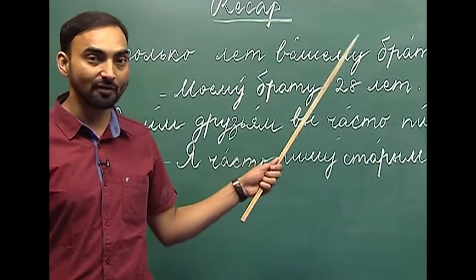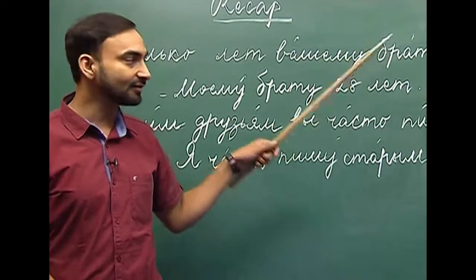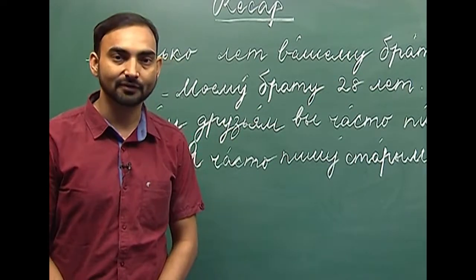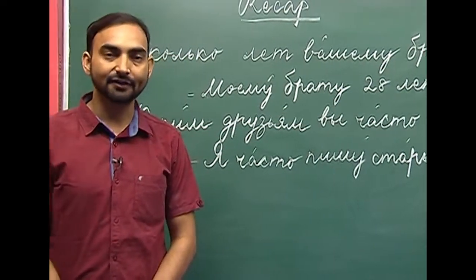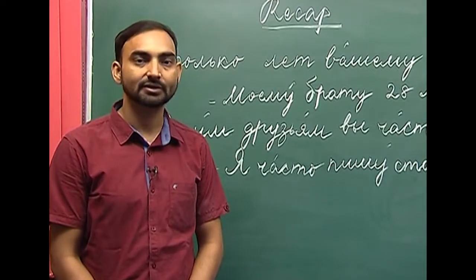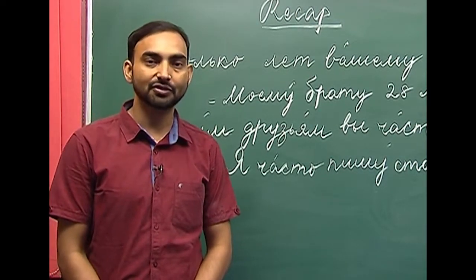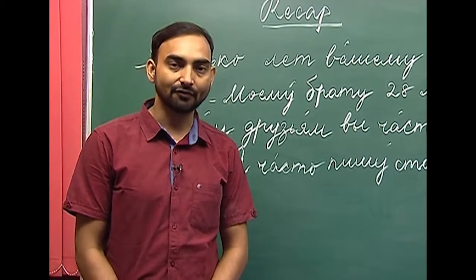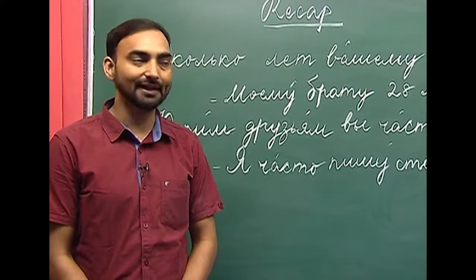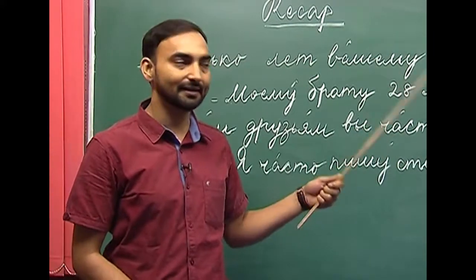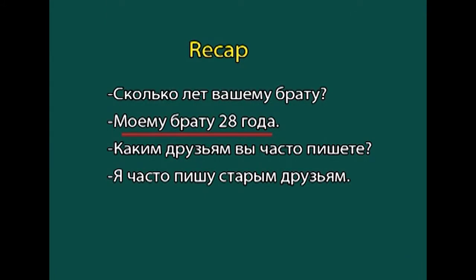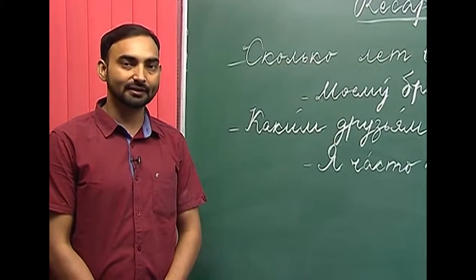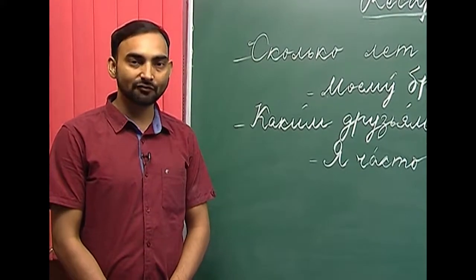There are three forms which need to be memorized in order to answer this question. Год has three forms. If the cardinal number ends with 1, we use год. If the cardinal number ends with 2, 3, 4, we use года, and if the cardinal number ends with 5 onwards and 0, we use лет. Год, года and лет.